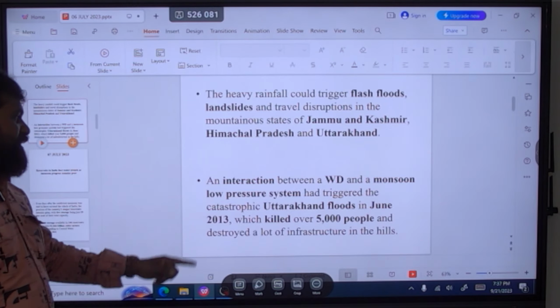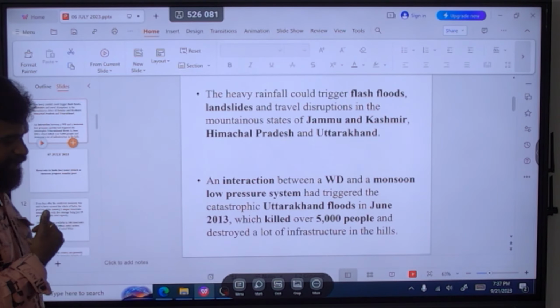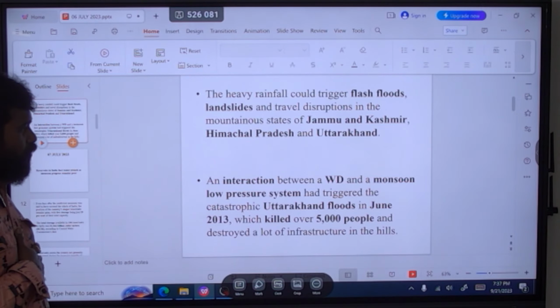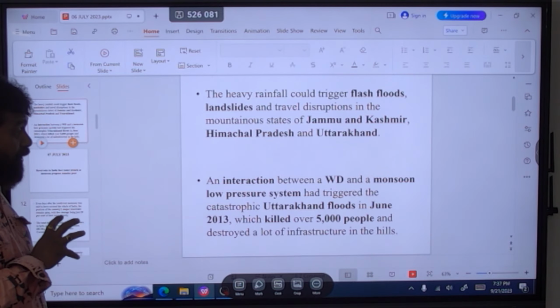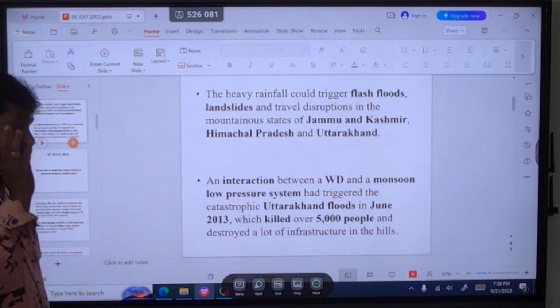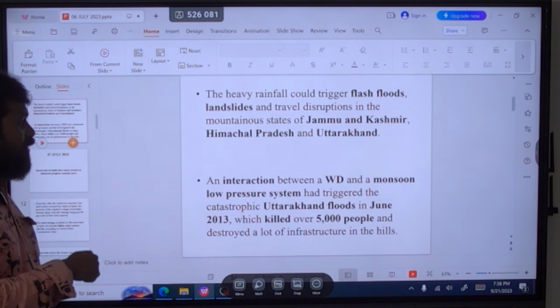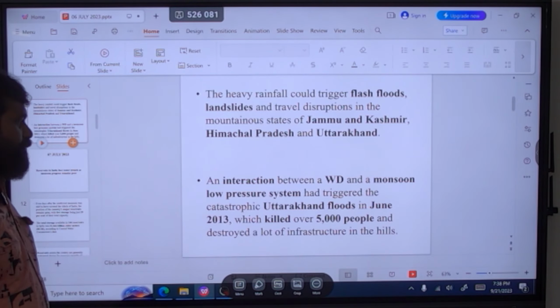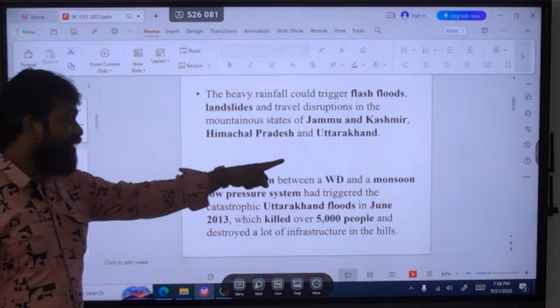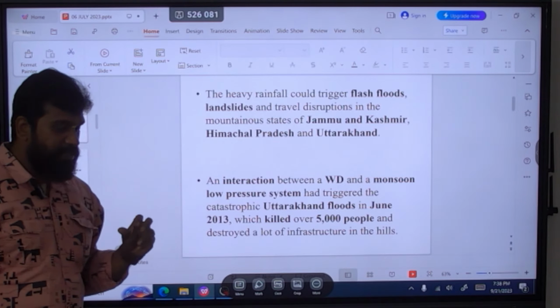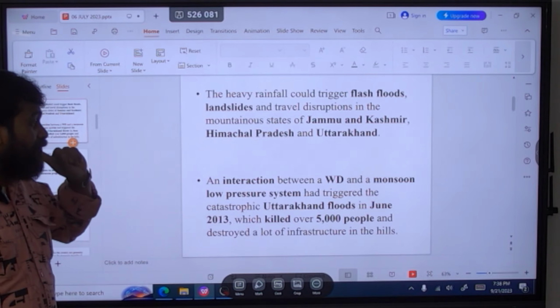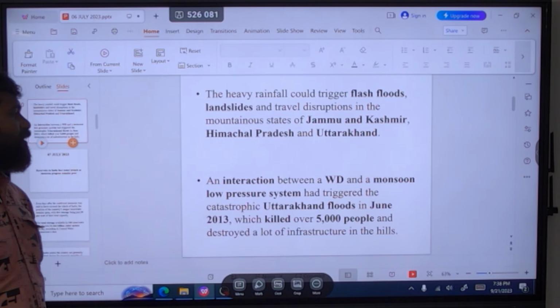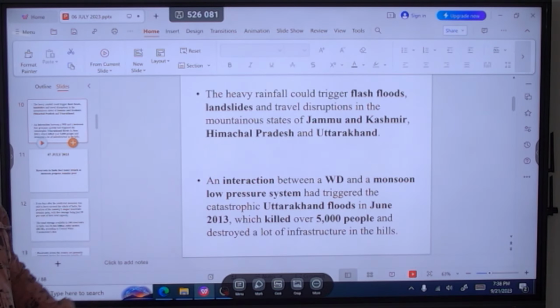When there is an interaction between western disturbance and the monsoon low pressure system, as happened in 2013, we had a catastrophic Uttarakhand flood which killed over 5,000 people.